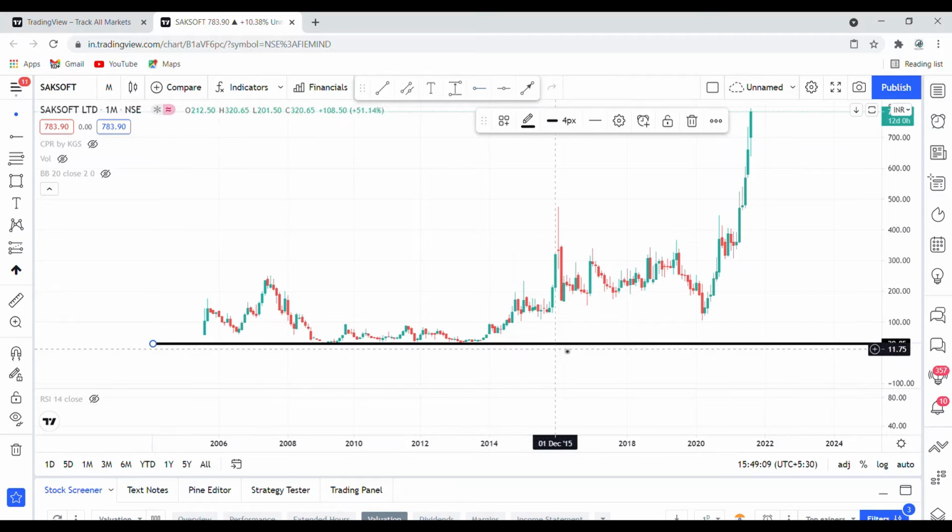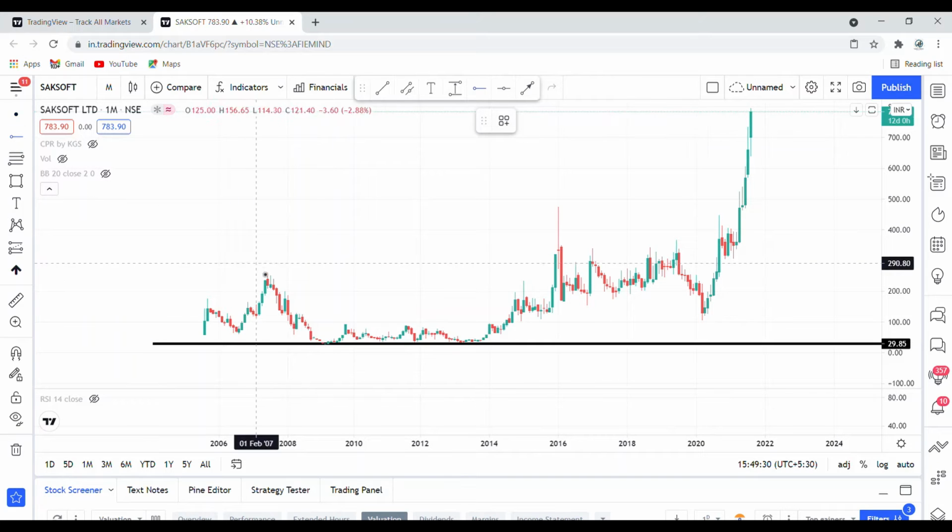Below this, the stock price has never gone down. That is around 25, so that is a very good support, because its IPO started in, I think, May 2005. Then it went up to a high of around 174, then it touched a low of around 25. Then this stock was trading in this range for a long time.